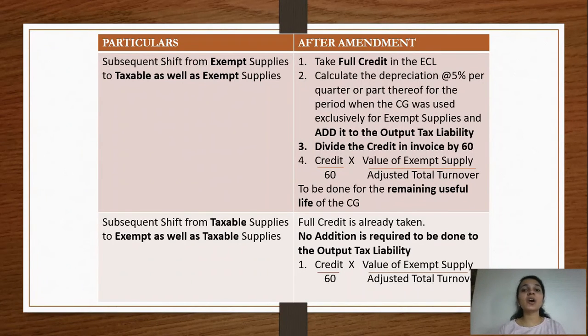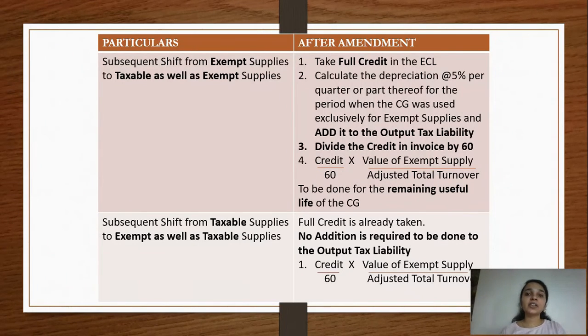But now अभी आपको क्या करना है? Let's continue with the same example of a capital good, 1,20,000 input tax, you purchased in the month of April, used up to June, used for 1 quarter exclusively for exempt supplies, and from 1st of July you are starting to use it commonly for taxable as well as exempt supplies. So in this situation, what you have to do is you will have to take the full credit in your electronic credit ledger. What were we doing earlier?